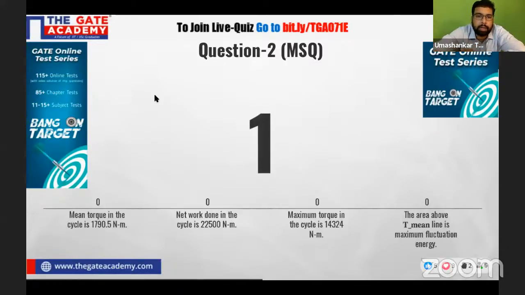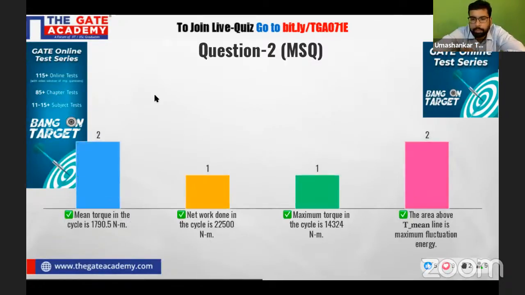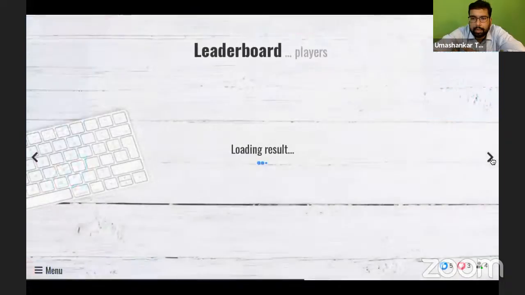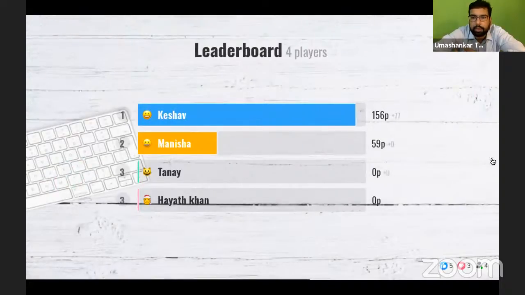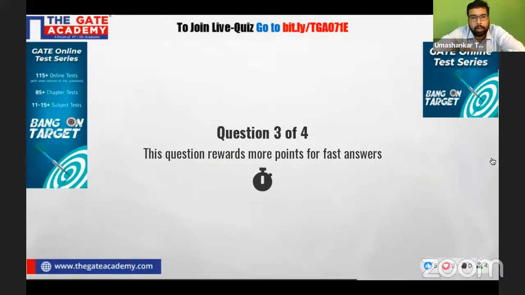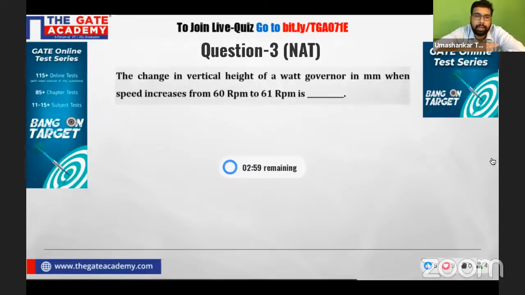Time is going to be up, and this time is up, beta. All right. So all four were correct. Now let's see how many of you have given the correct answer. So Keshav, you have given the correct answer to this one. Very nice. So no worries, beta. This is just to make you realize where you are lagging behind. I hope you get it. We'll be solving all these questions at the end of the quiz. Okay. Now we can do this also.